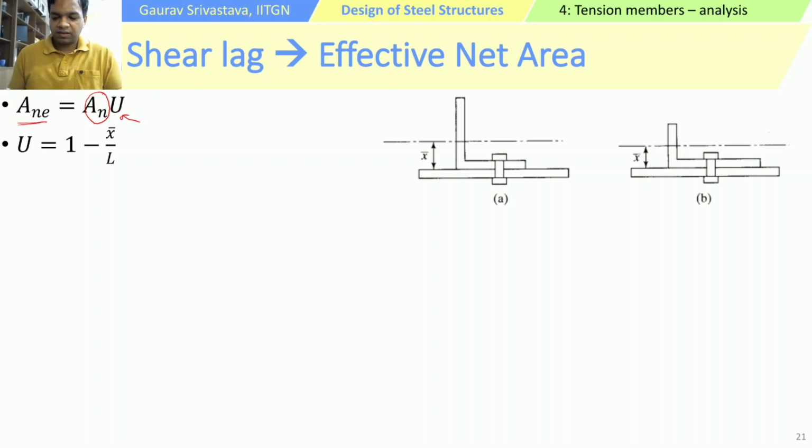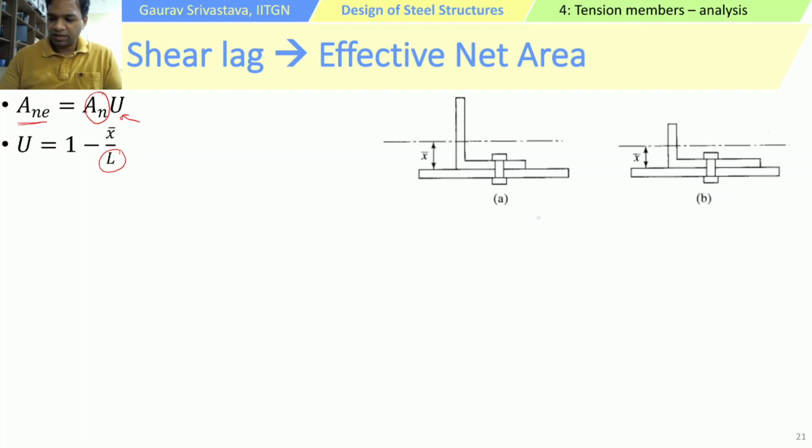This has been characterized after a large number of experiments, where it is expressed in terms of x bar and L, where x bar is the distance from the edge to the outstanding leg's centroid, and L is the length of the connection. This is the front view.